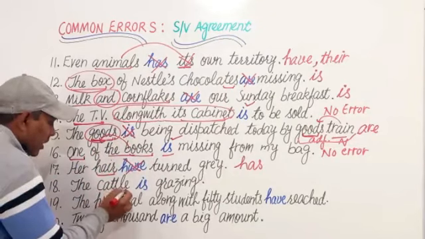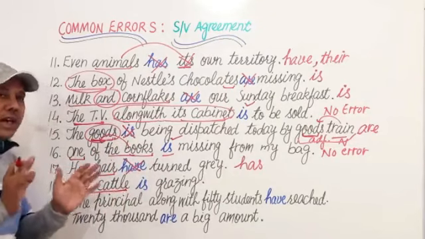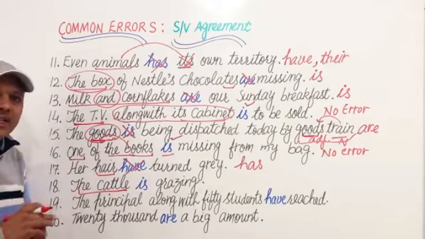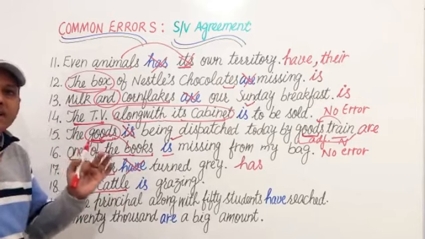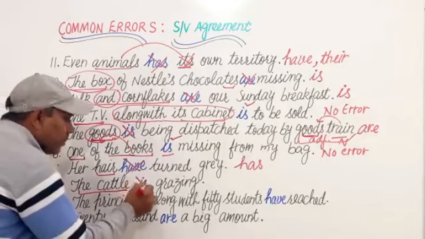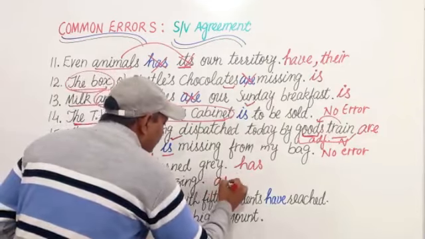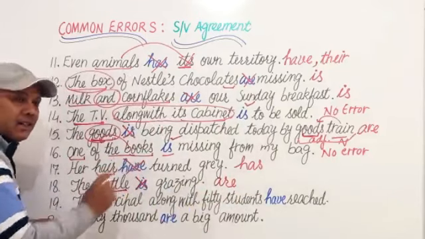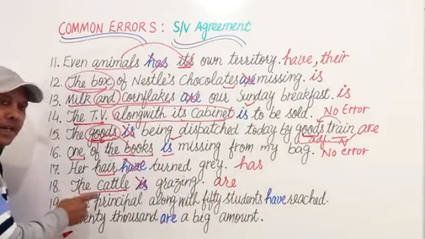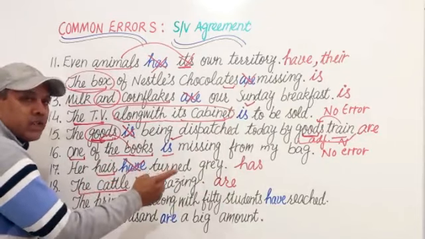The cattle. It seems to be a singular noun, a singular subject, but it is always used as a plural subject. So we shall use a plural verb are instead of is. The cattle are grazing.